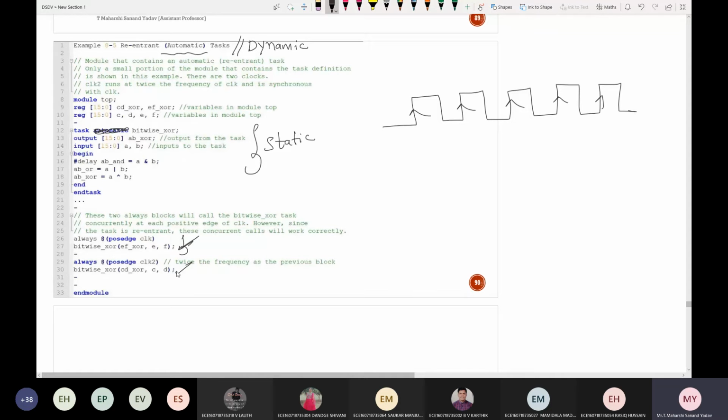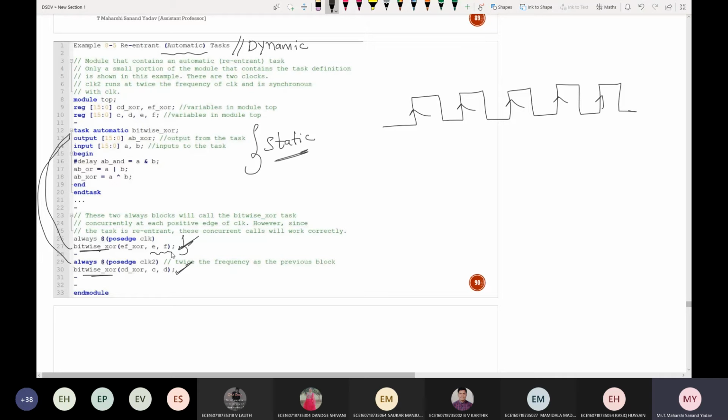So now I'm calling that particular task from two different locations simultaneously. What I'm calling is bitwise XOR, here also bitwise XOR. Means from two different locations I'm trying to call this particular task. If it is of type static, we won't get any result. Suppose we get the result also, there will be some amount of error in that. When there are multiple calls to that particular task, it should be declared as dynamic. So in order to make it dynamic, make use of a keyword called automatic. That's the only change. That is why it is called reentrant: you are trying to call one particular task from two different locations.